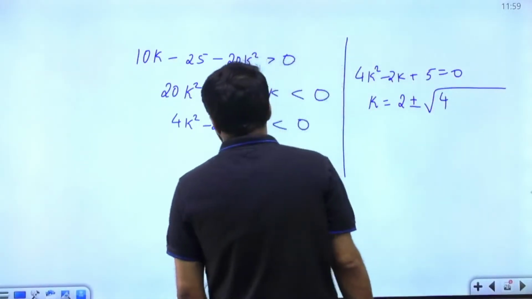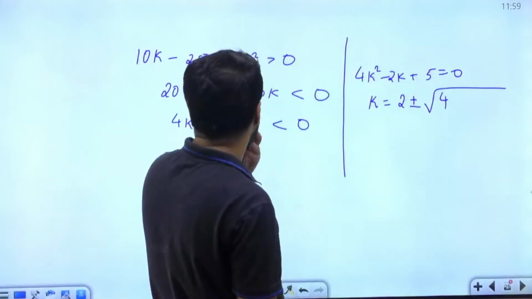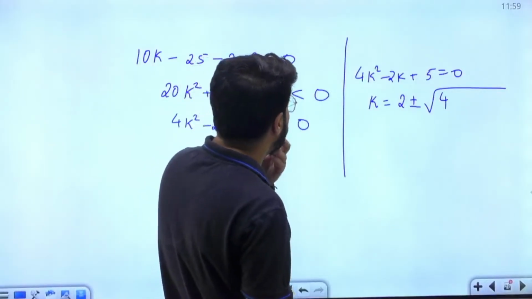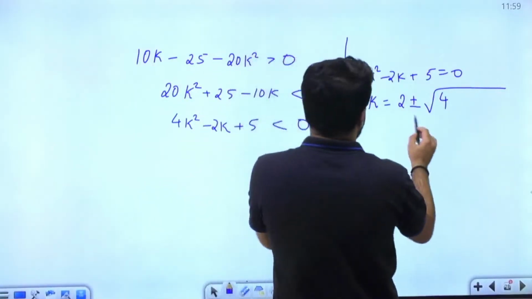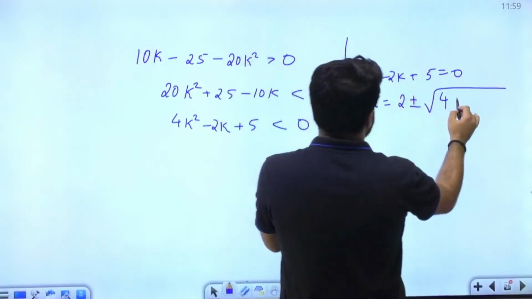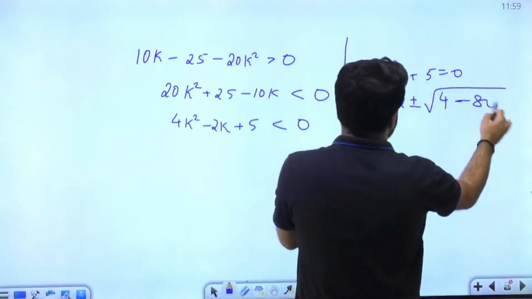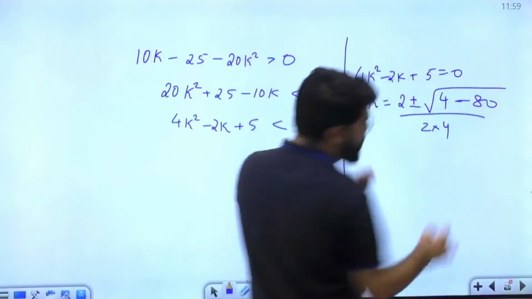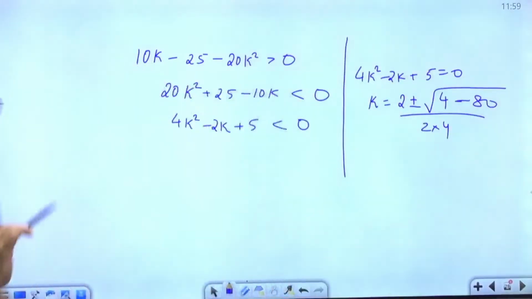Right, that's not going to come up because it will have some complex number. Correct, it will definitely have complex roots, because b square minus 4ac is negative, all divided by 2 into 4. So this will not be solvable because it is complex.